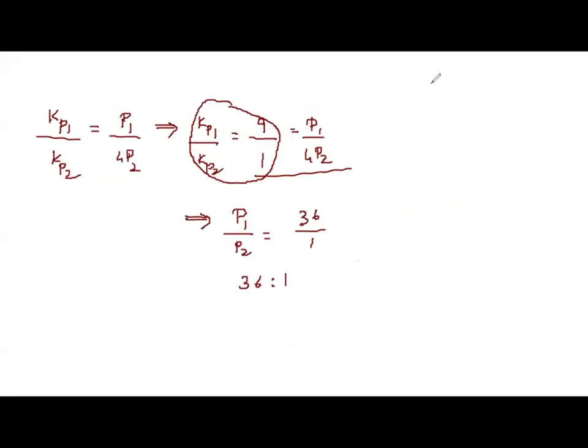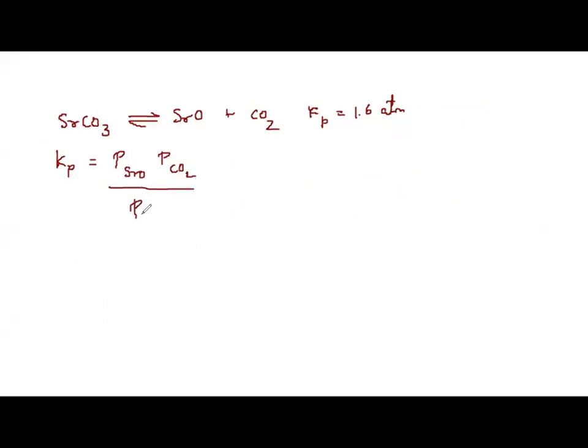Okay, so how do we solve it? Let us see. Here strontium carbonate SrCO3 dissociates as strontium oxide plus CO2, and they have given Kp is equal to 1.6 atmosphere. Let us write Kp is equal to partial pressure of strontium oxide times partial pressure of carbon dioxide divided by partial pressure of strontium carbonate. Therefore, 1.6 is equal to... this is solid, this is solid, this is gaseous.